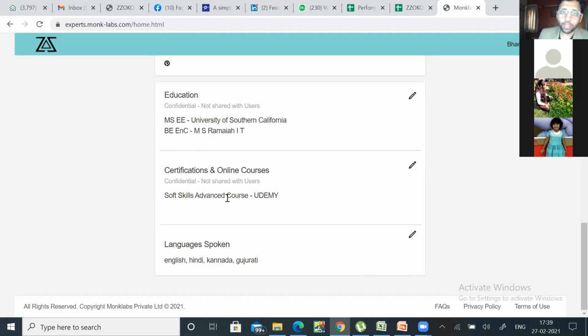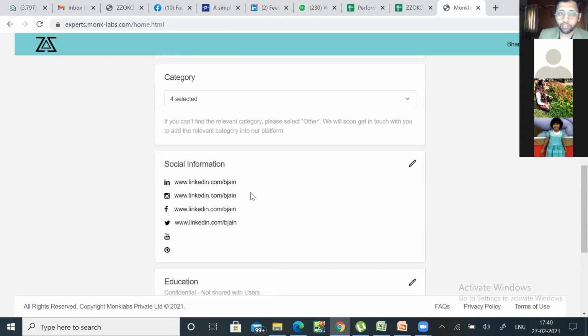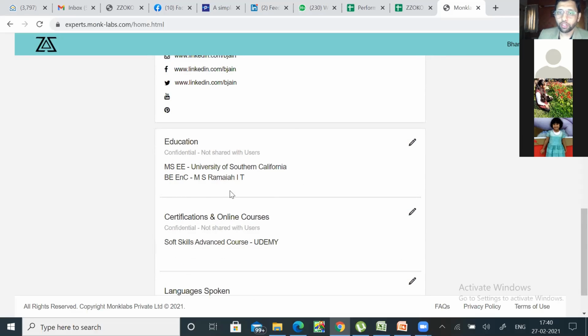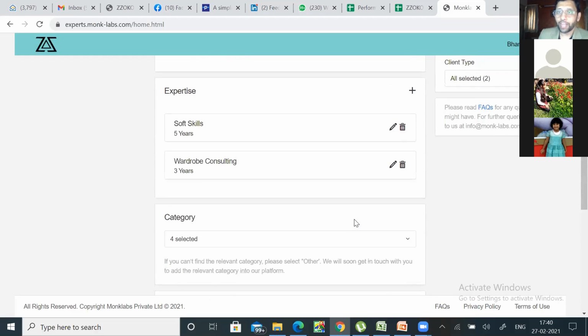We don't want anybody who is not credible on the platform, so that it does justice to all of you who have the relevant experience, education and certifications. So there will be an evaluation, a 15-minute call that we set up with you, to get those details and make sure everything is okay. And then we activate your account.